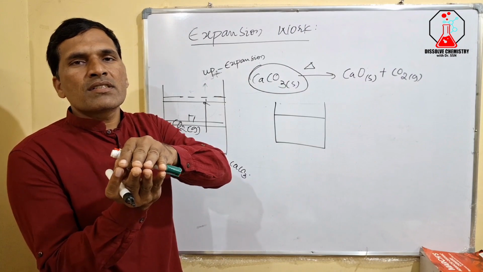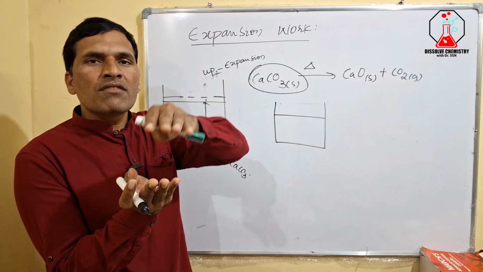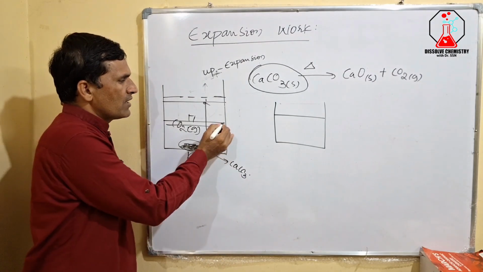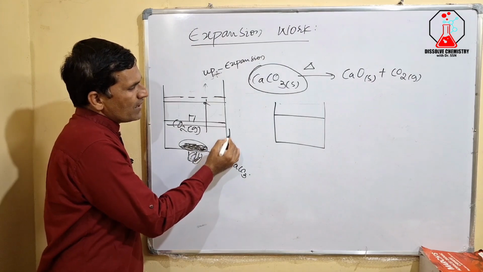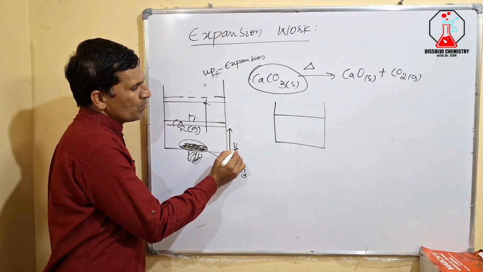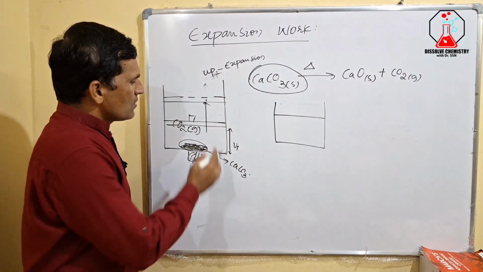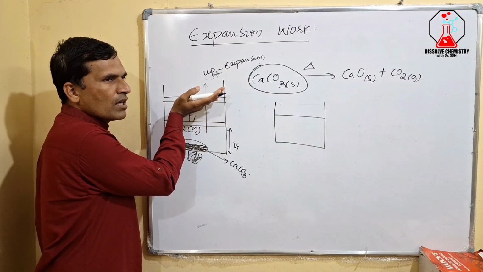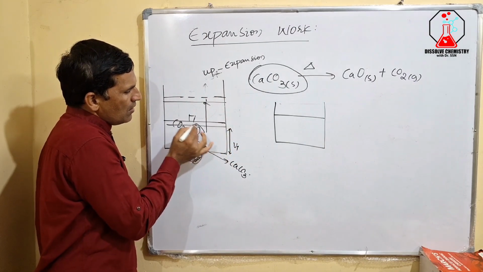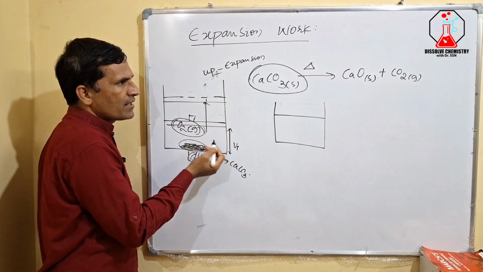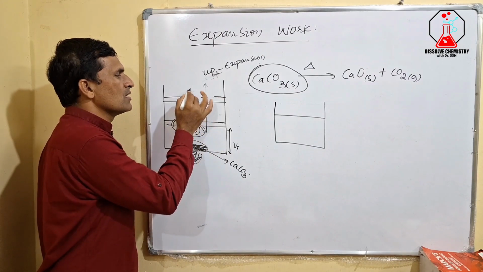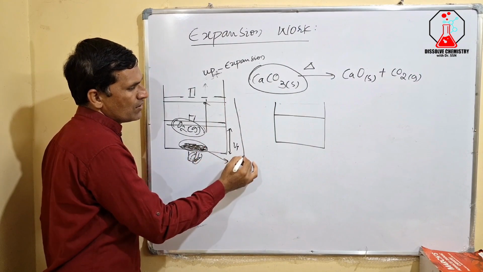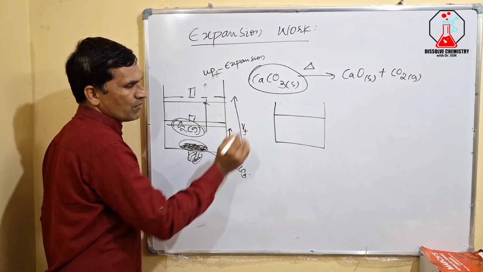And that carbon dioxide gas will expand. During that expansion you should observe what is happening. Say this is your initial volume. As gas is produced, slowly the piston moves up, and when almost all of the reaction is complete and all the gas has formed, the piston moves to a certain level and stops there, and that we call the final volume.